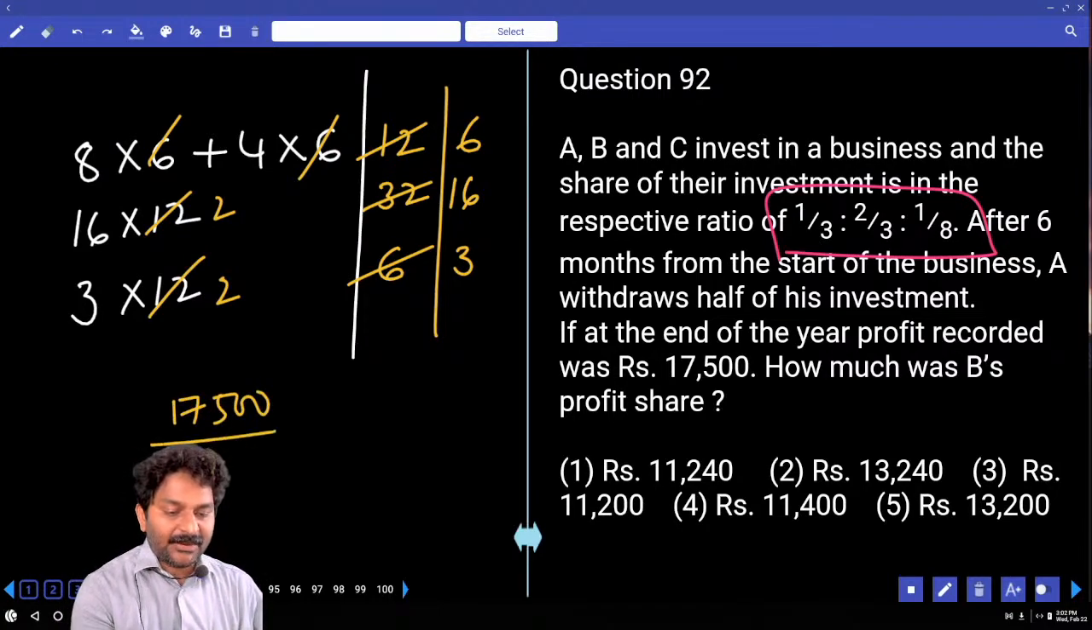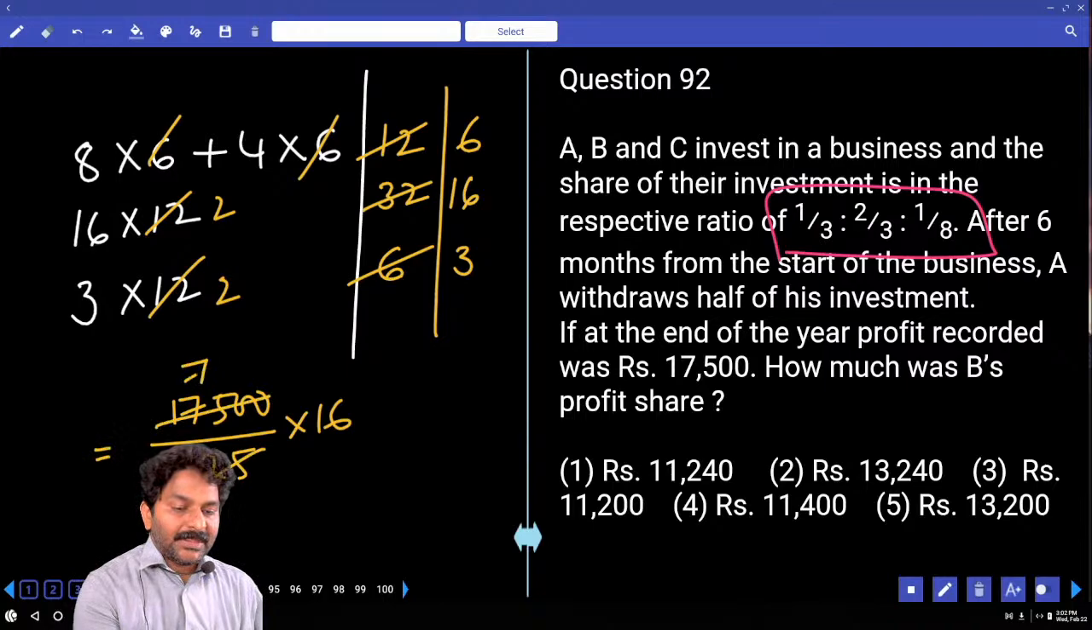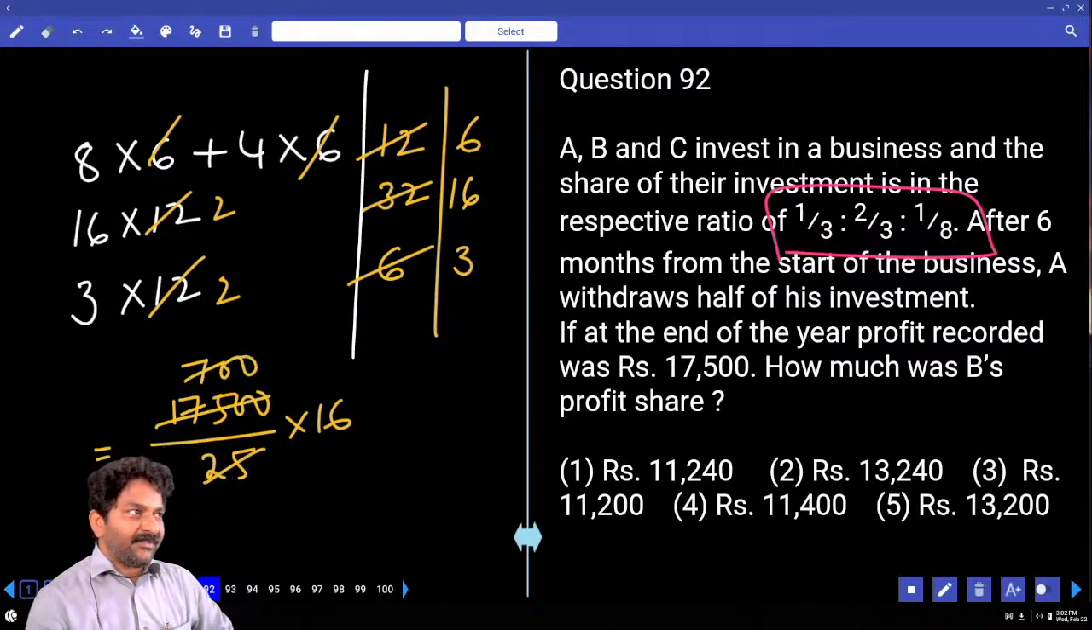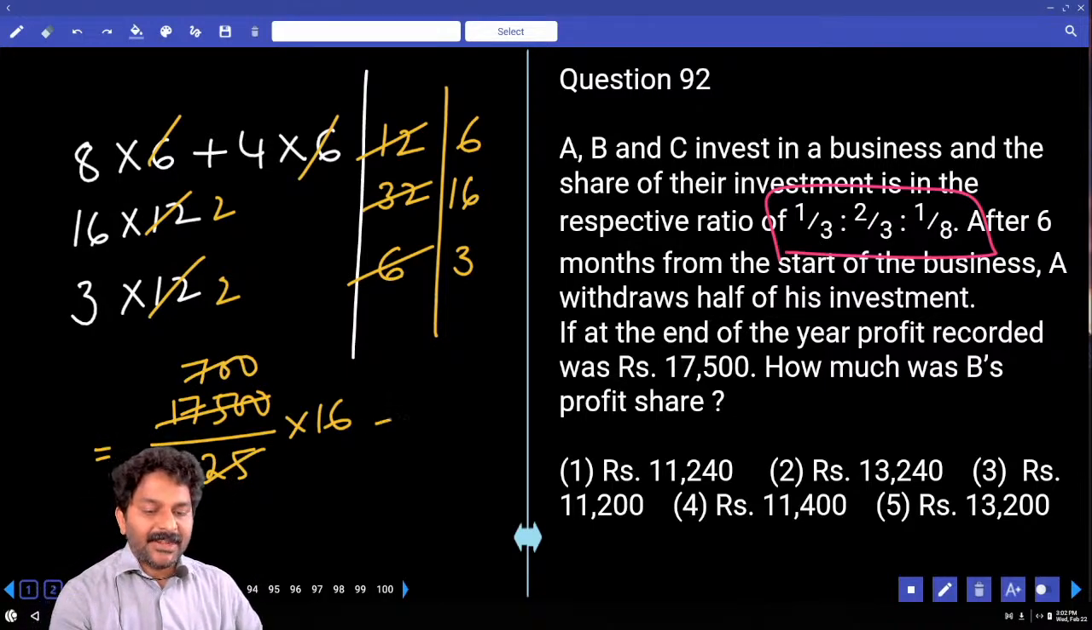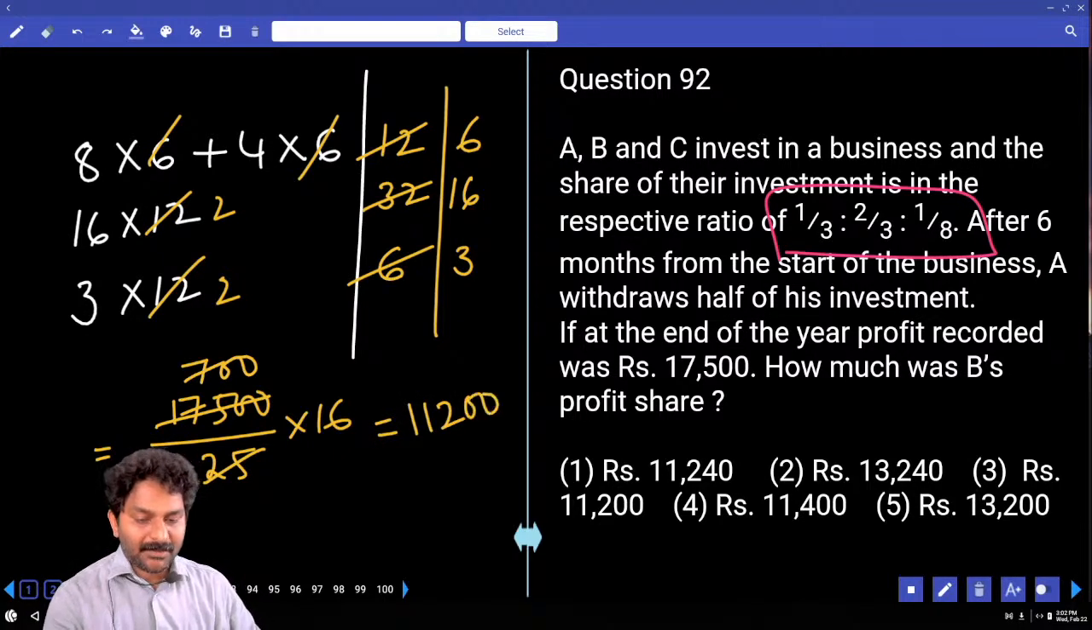17,500 is divided into 25 parts. We need to calculate 16 parts. 25, 7 times is 175, 2 zeros we have. 7 into 16, 112 and then 00.